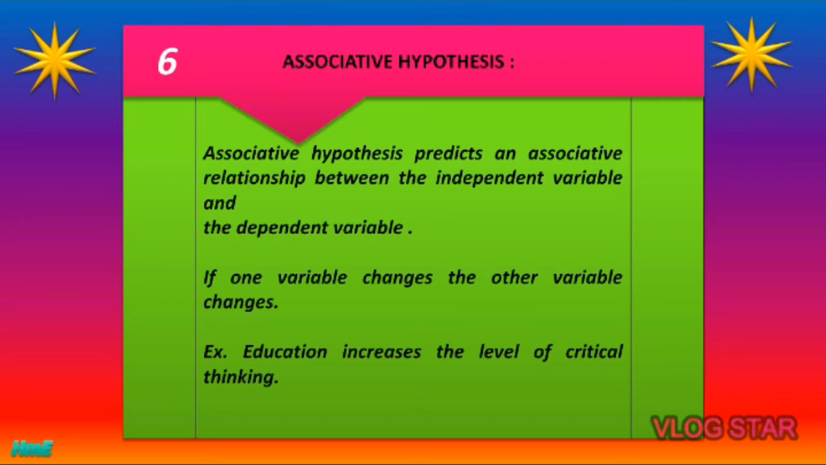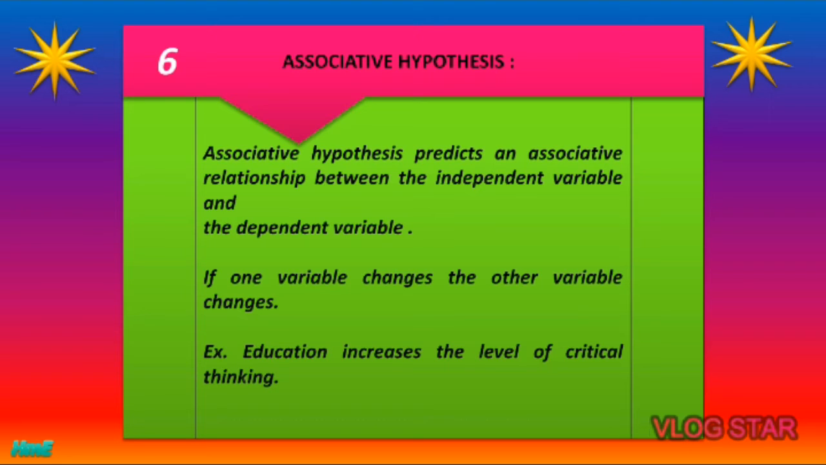The number 6, associative hypothesis. What does associative hypothesis mean? Associative hypothesis predicts an associative relationship between the independent variable and the dependent variable. If one variable changes, the other variable changes.